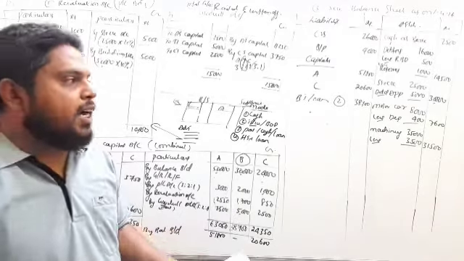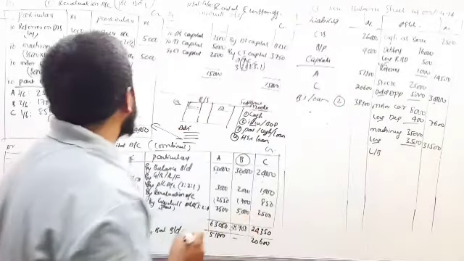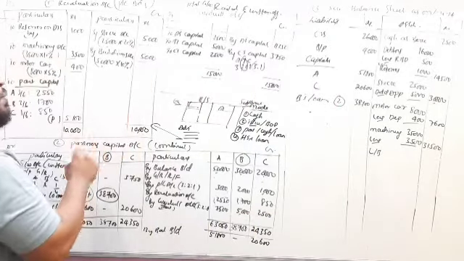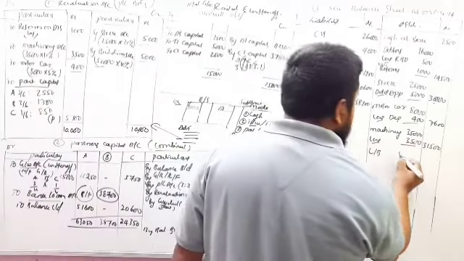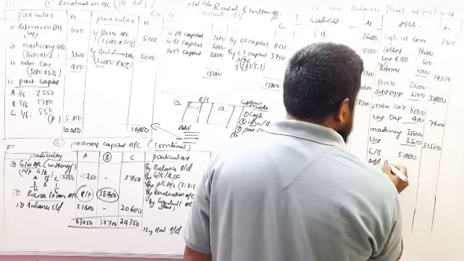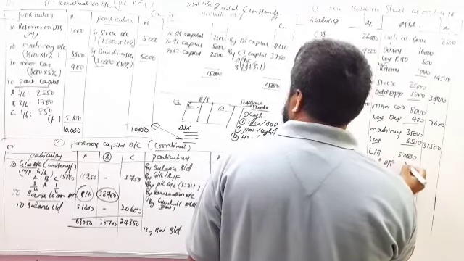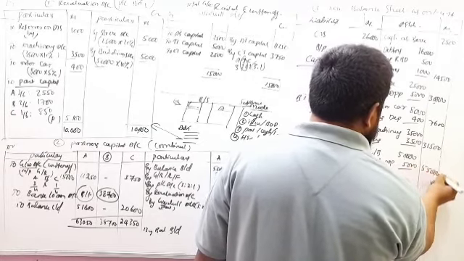Next, land and building. So land and building, you got adjustment, that is appreciation, 50,000 plus 5,000. So land and building 50,000 and appreciation 5,000, 55,000.